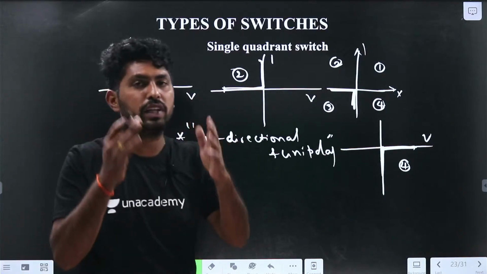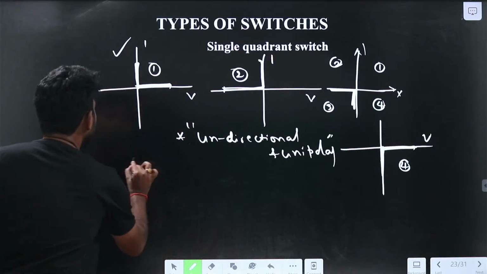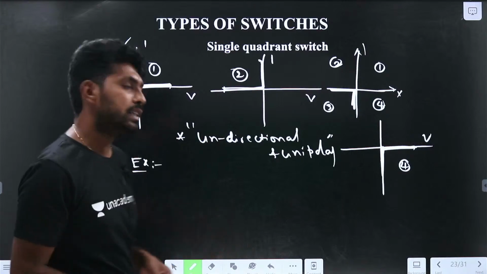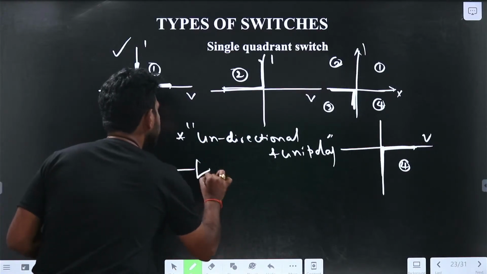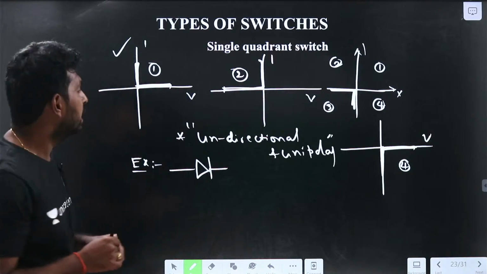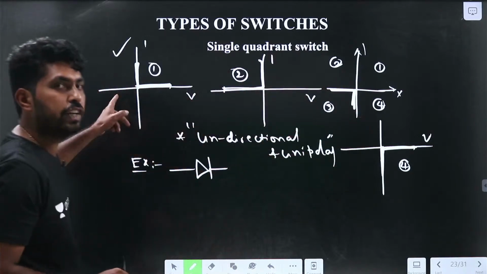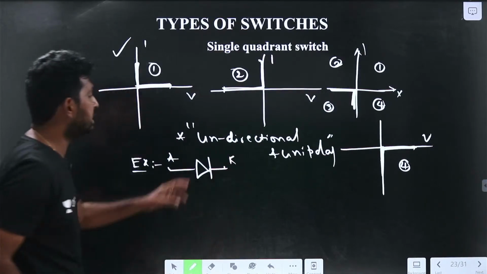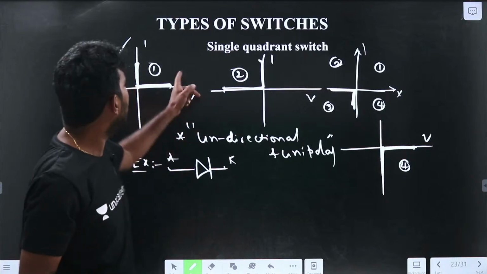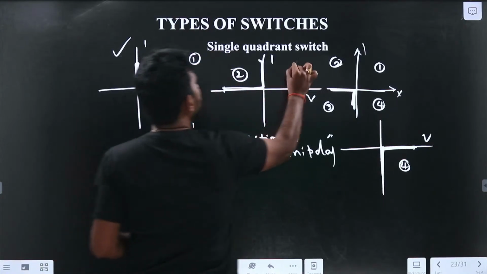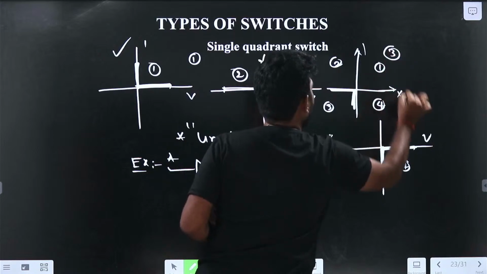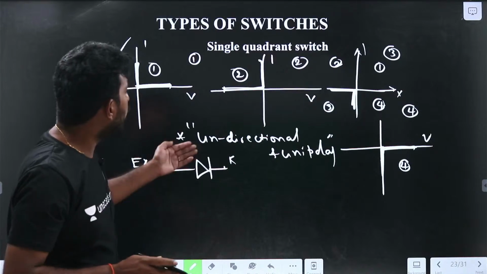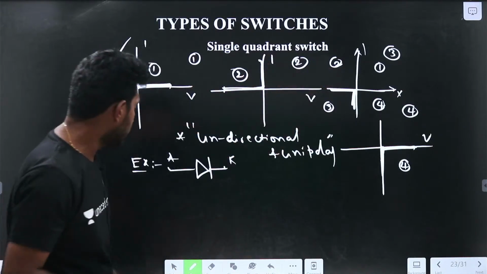Now, what are all the examples for the single quadrant switch? The diode is a single quadrant switch. In which category will it fall? It is a unidirectional unipolar switch. For single quadrant switches there are four categories of graphs, the 1, 2, 3 and 4. So the diode falls in which category? Let us see.